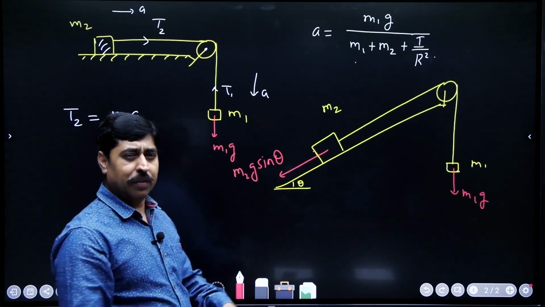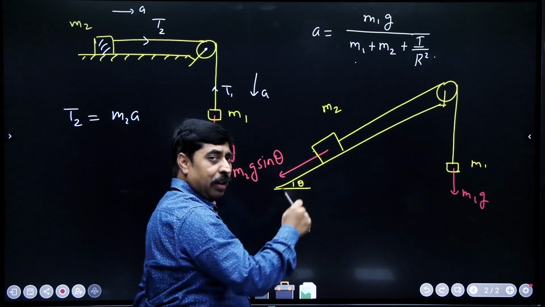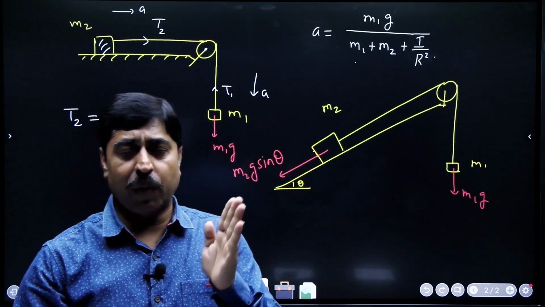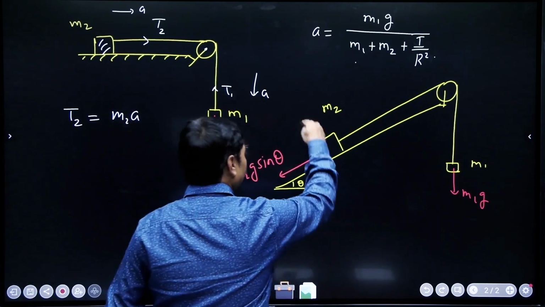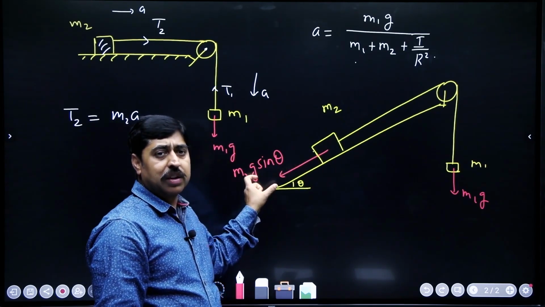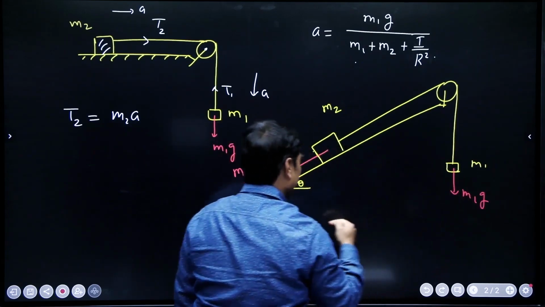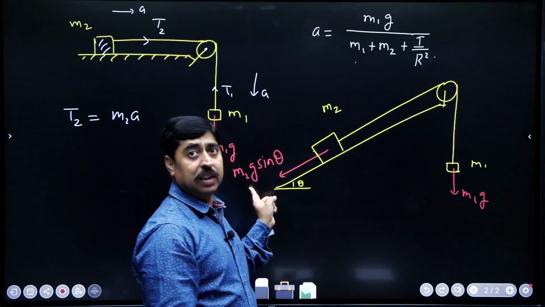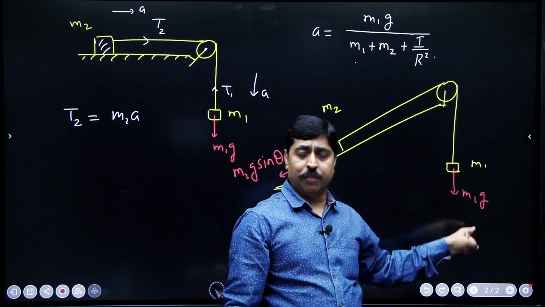I hope all of you know this, that mg is the force acting on this block, and you can resolve this mg force into two components, one perpendicular to the incline and one along the incline. I have not shown any force perpendicular to the incline. In the direction of the inclined plane, this is the force. Now, let us assume that this is 50 Newton, and this is 30 Newton. Then this force is larger than this, so this is going to win, and this train will move like this.